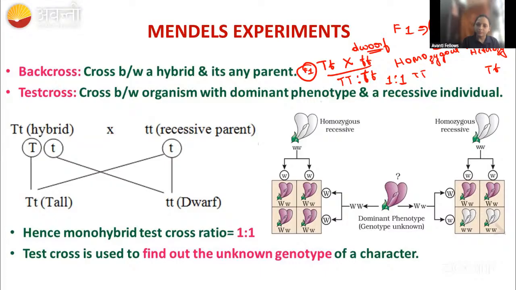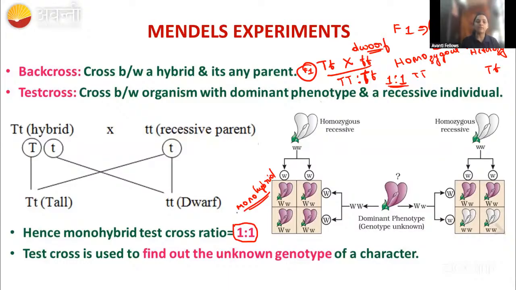One tall and one dwarf we will get, right? So that is called the test cross ratio. Test cross ratio for the monohybrid cross is 1:1.